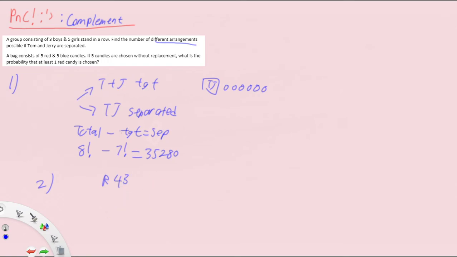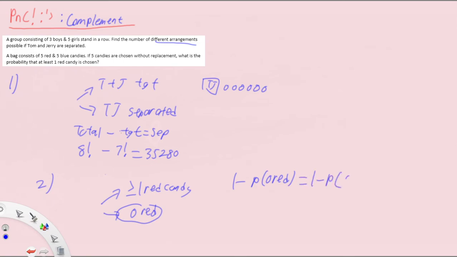How? Because the idea is, if we have at least 1 red candy chosen, what's the alternative? No red candy chosen. Yeah, and that is much simpler, right? And because we're looking at probability, we have to count the cases. We just need to take 1 minus the probability that 0 red candies are chosen, which is the same as 1 minus probability of 5 blue candies chosen. And the probability of 5 blue candies chosen is very simple, because there's only one way to arrange 5 blue candies, B, B, B, B, B.